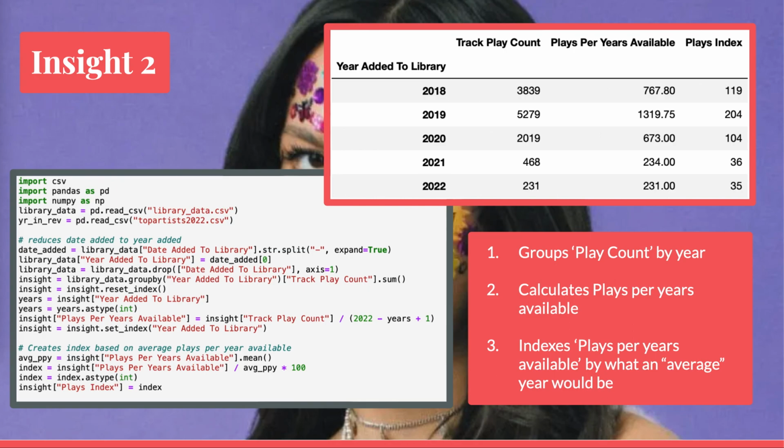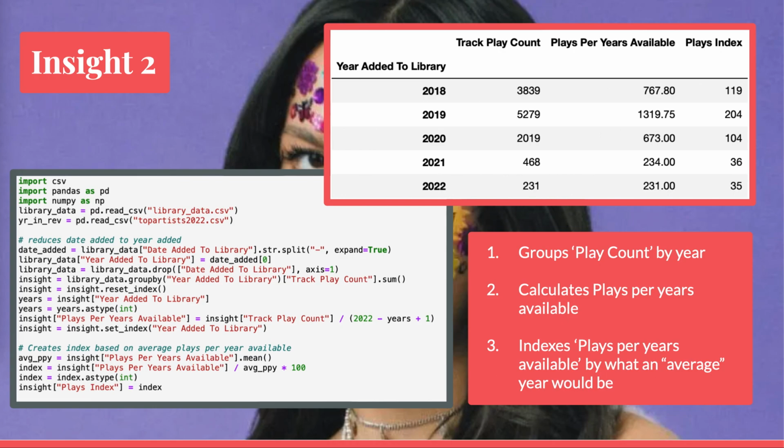So we go on to Insight 2. This one groups play count by the year that it was added to the library. It also calculates the plays per years available, and it creates this cool little index that I came up with that takes the plays per year available against what an average year should be.